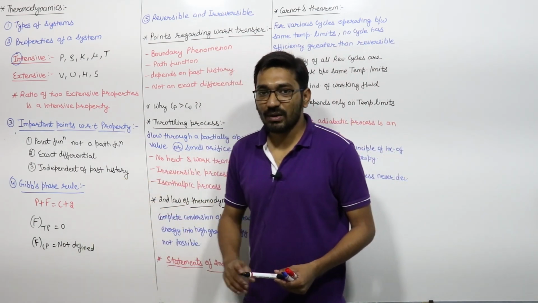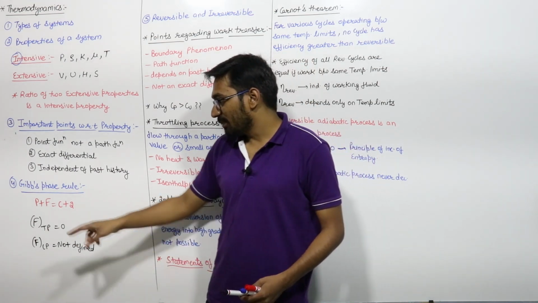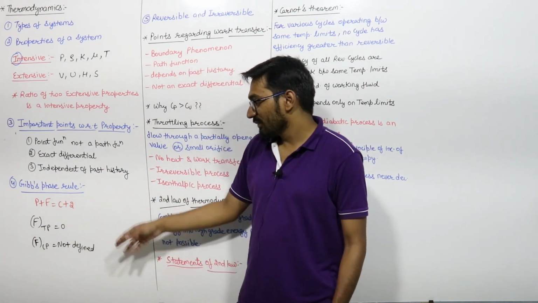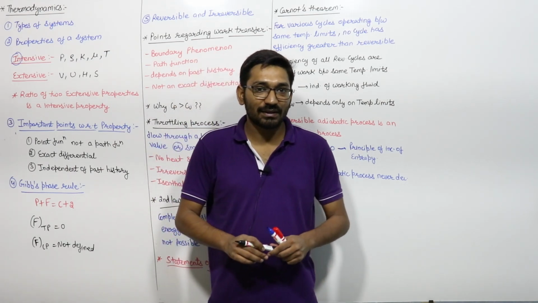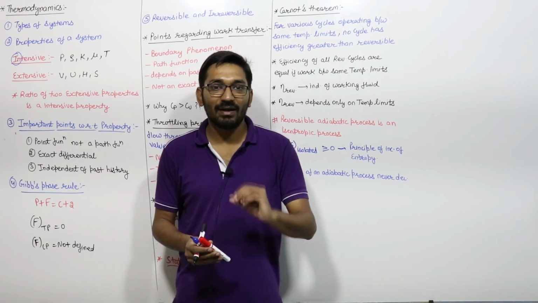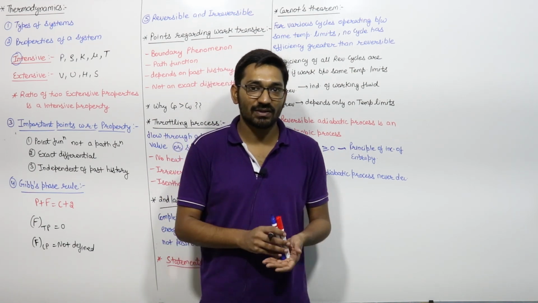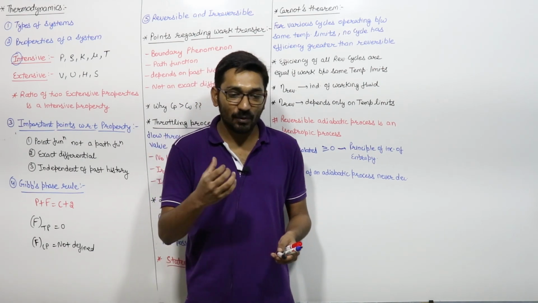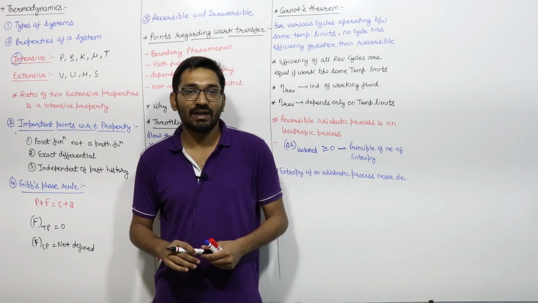Next is your Gibbs phase rule. Gibbs phase rule is P plus F is equal to C plus 2, where P is the number of phases present in that system, F is the degree of freedom, and C is the number of components present in the system. So what does degree of freedom tell us? Degree of freedom tells you the minimum number of independent intensive properties which are required to define the state of a system. आपको अगर किसी सिस्टम का स्टेट डिफाइन करना है, then आपको कितना मिनिमम नंबर ऑफ इंटेंसिव इंडिपेंडेंट प्रॉपर्टीज चाहिए, that is the degree of freedom.